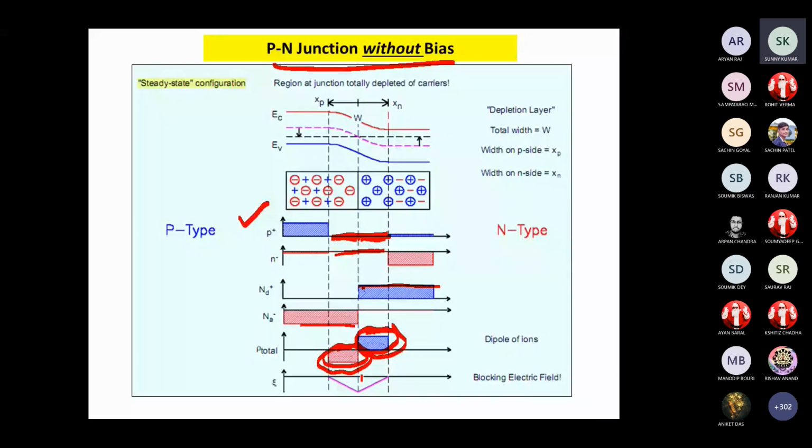The field distribution has its peak electric field at the junction point, where the junction is made. So that is the blocking or barrier electric field, and the barrier potential or built-in potential. So this is the PN junction without bias.